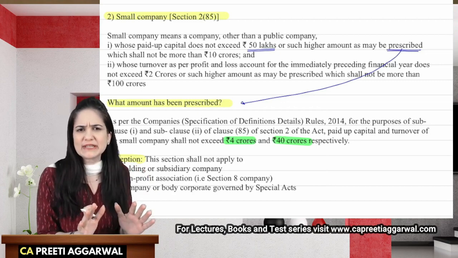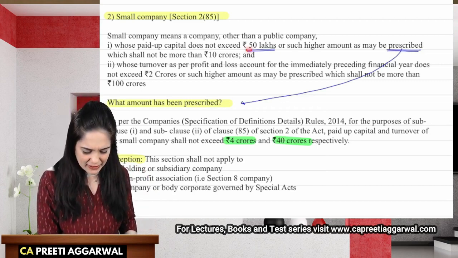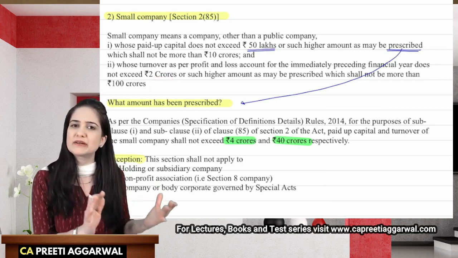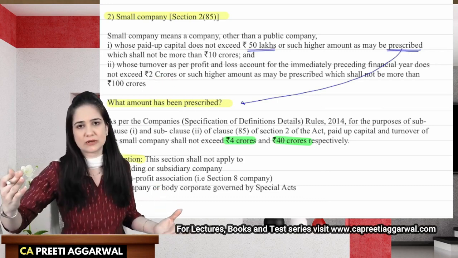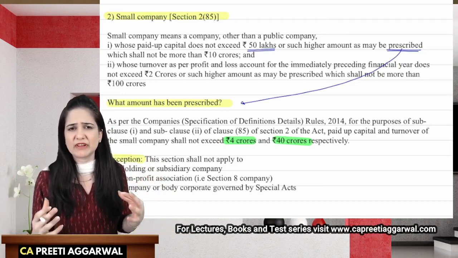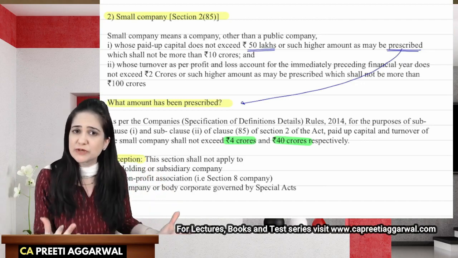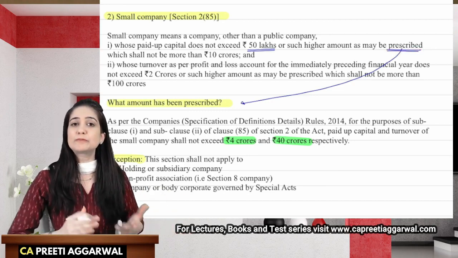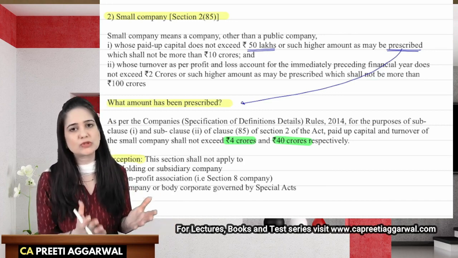They said that for the time being, the companies having paid up capital of less than 50 lakhs or turnover of less than 2 crores will be considered as a small company. But later on, when we want to bring more and more companies in the ambit of a small company, when we want more and more companies to get the privilege of a small company, yes, we have given the central government the right to prescribe that higher number through the rules.